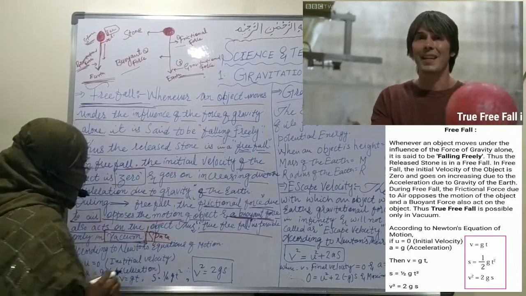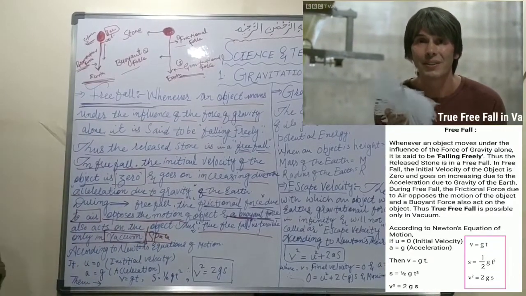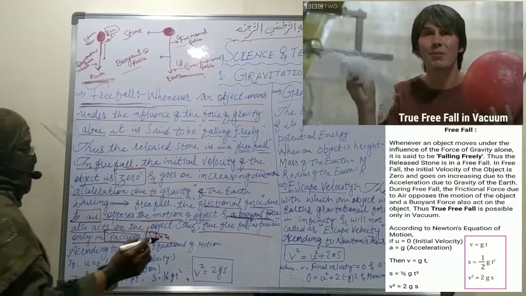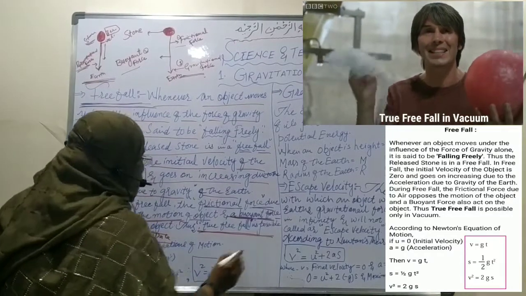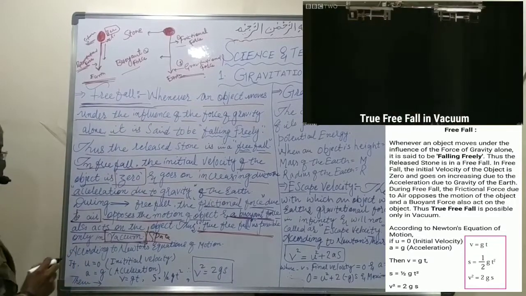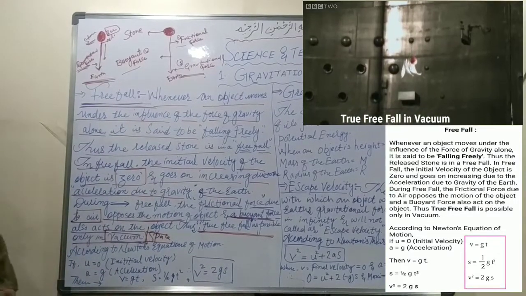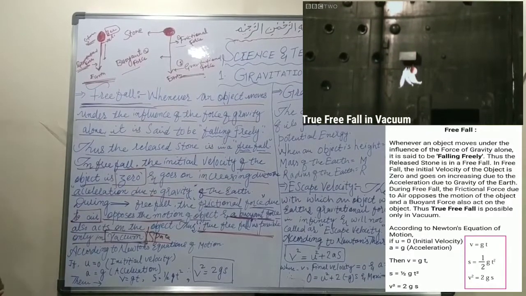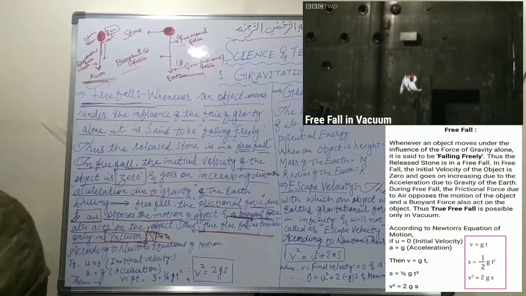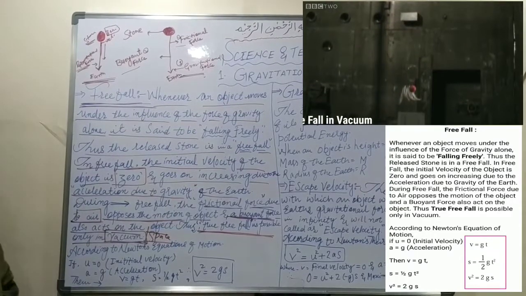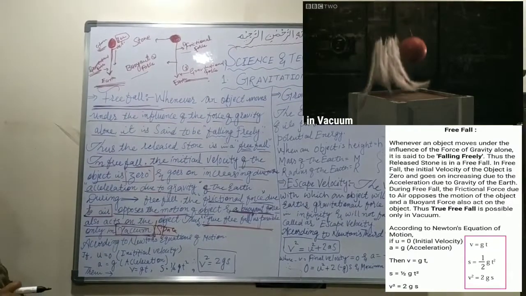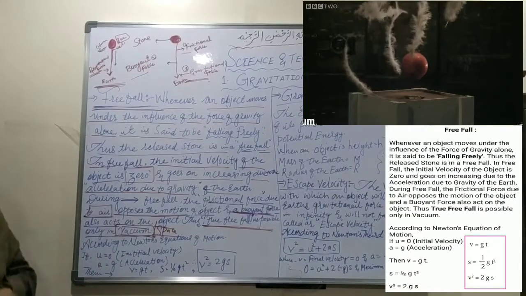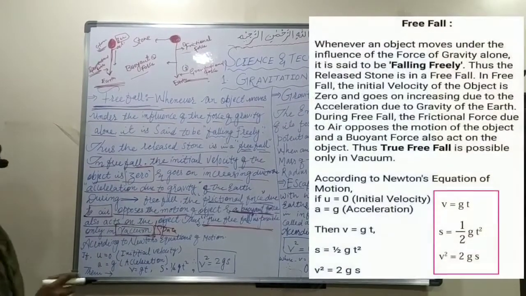It means where there is no air, or there is the absence of air, we can see the true free fall. So dear students, to understand the concept of free fall, we have to go to space or vacuum. In a vacuum, there is no air present, so these forces cannot act on the stone, and we can see the true free fall.